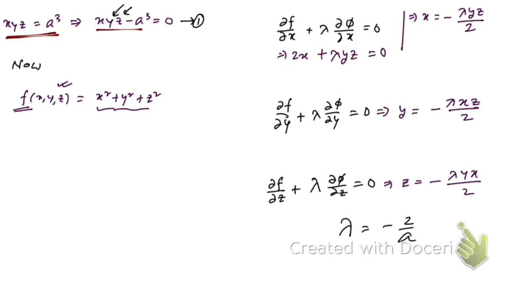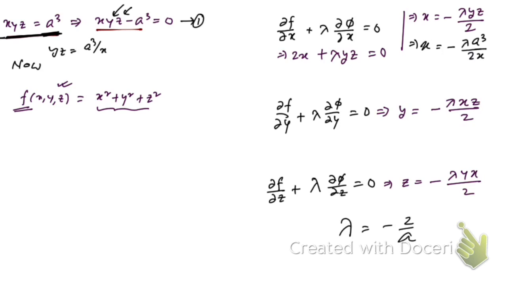From this equation, this can be written this way also, x is equal to minus lambda yz, and yz will be equal to a to the power 3 by x, right? If you simplify this, you're gonna get that equal to a cube by x. So we can replace this yz by a cube by x.